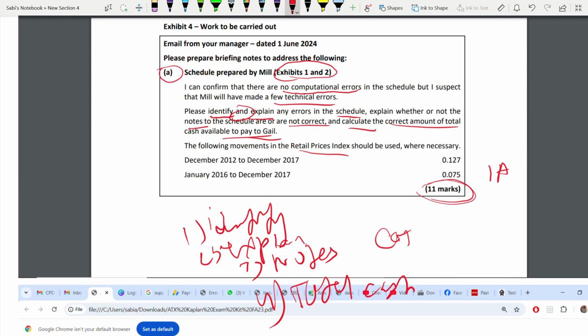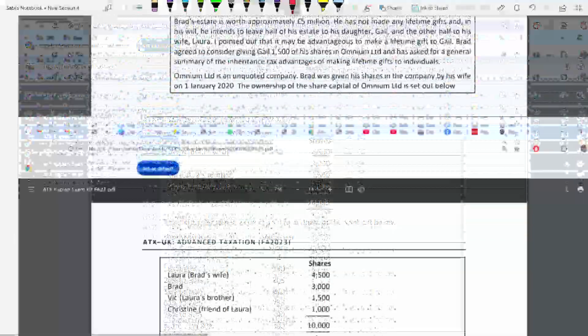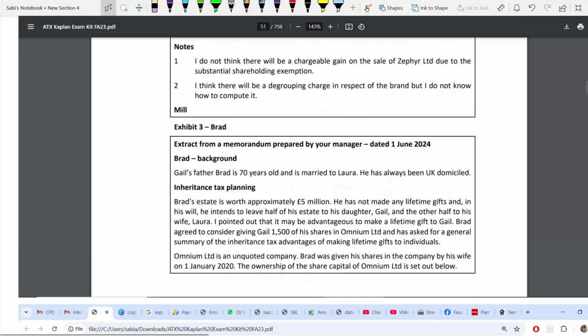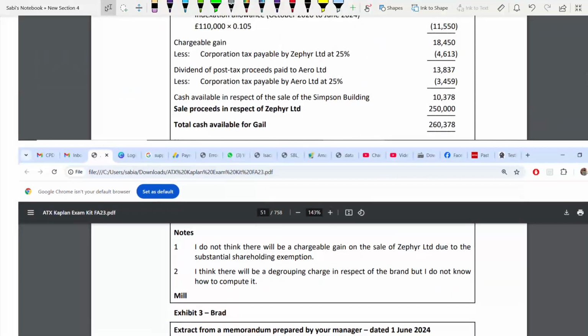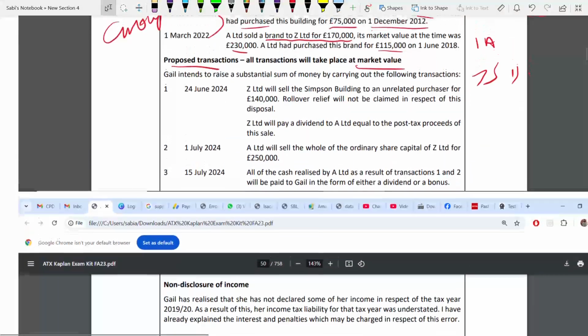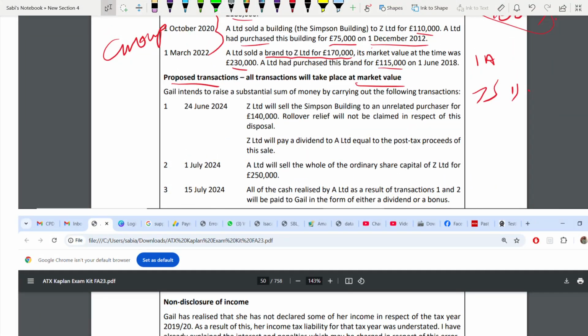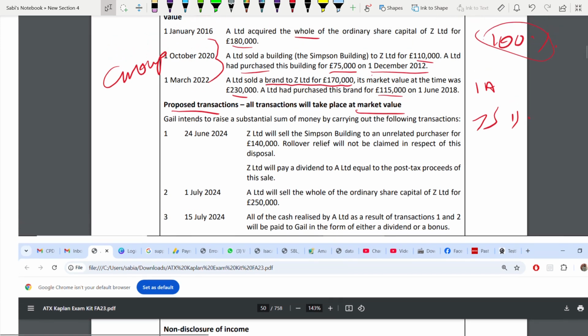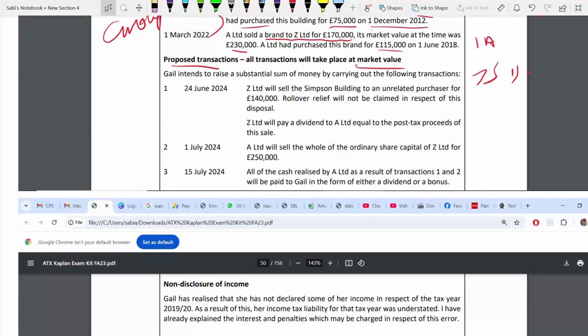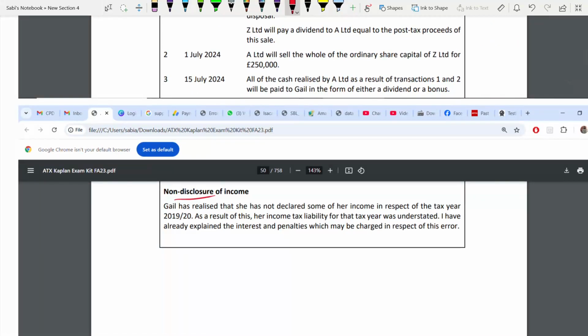Now I have read the requirements, so I can go through the exhibit. Exhibit 3 is about inheritance. I'm not going to read it now. I don't need it for my requirement 1, but I need exhibit 1 and 2. Here, non-disclosure of income I don't need right now.